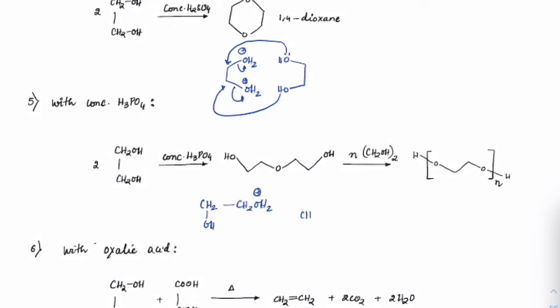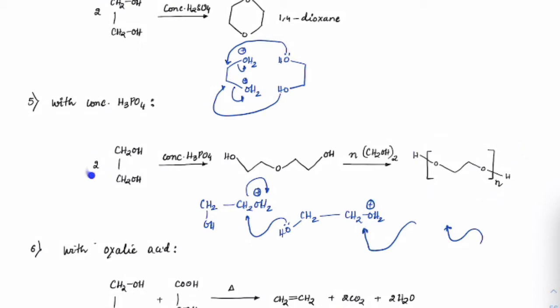The other mole of CH2OH will attack here, remove water and extend the chain. So you would see the chain get extended in the form of an ether. Again the next mole will attack here, the next mole will attack here. So what is happening? Eventually a polymerized product will come.